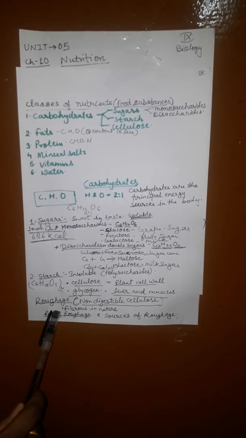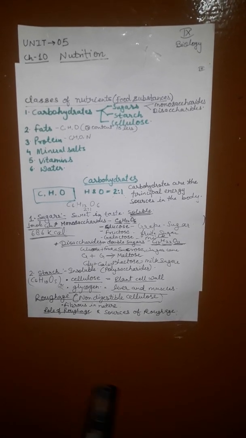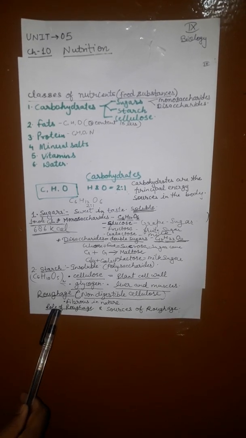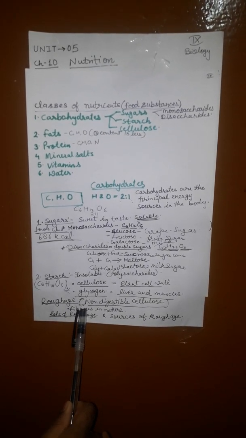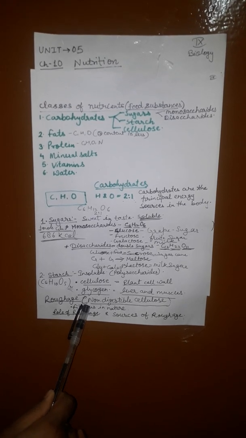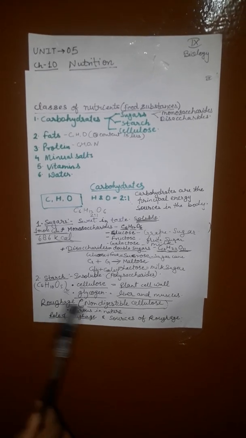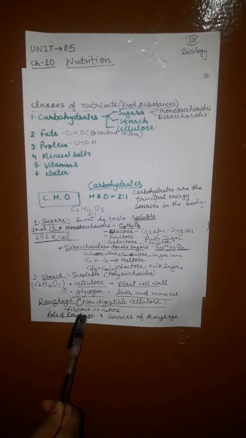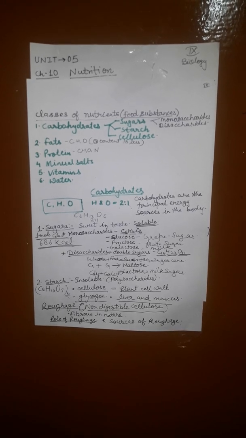Mainly, the main role of roughage is to prevent constipation. The movement of undigested food through the intestine becomes easier. It stimulates muscle contraction in the intestinal wall, making the movement of the fecal matter easy.